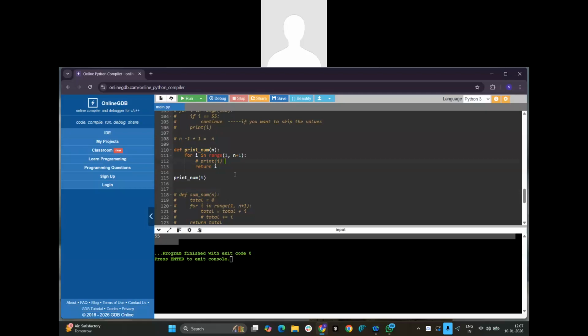It will not allow you to go to the second line. Whatever we are printing here, will it execute anything? No, it will not execute after the return. If we are returning the I value, it will take the I value and the answer will be only 1.